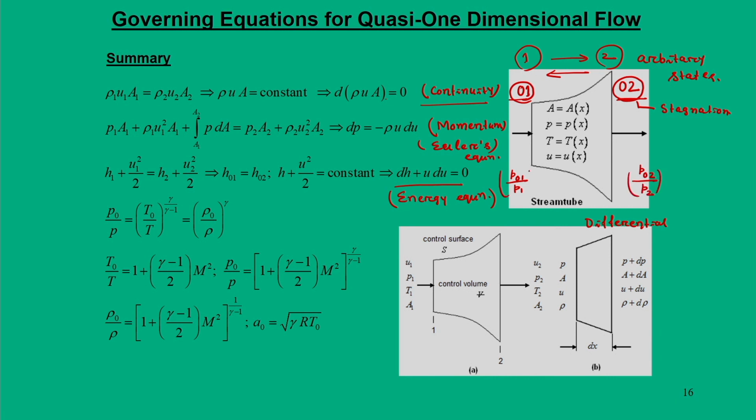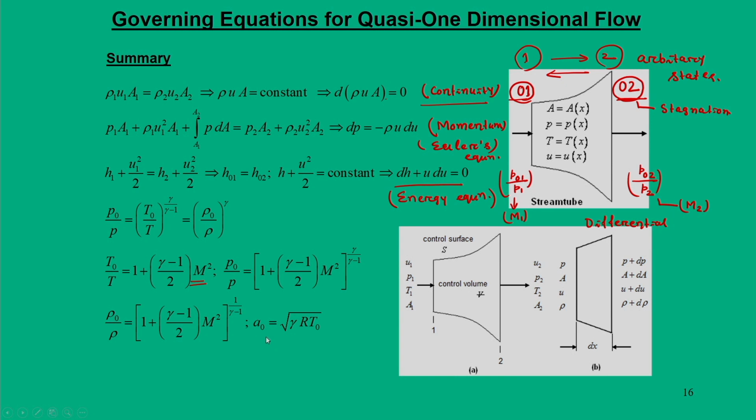To define all these we are going to use isentropic relations, which are functions of Mach number. This is a function of M 1, this is a function of M 2, and in fact, this is true for all other property relations like temperature ratio and density ratio.